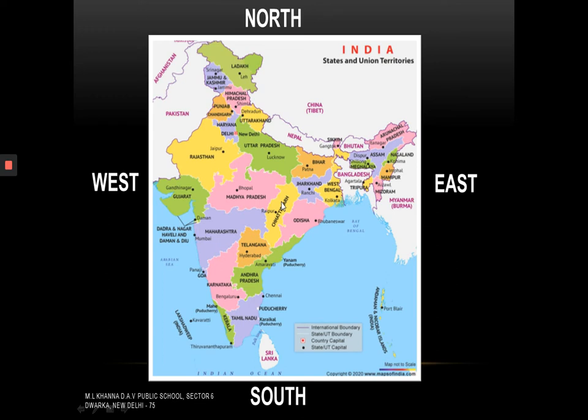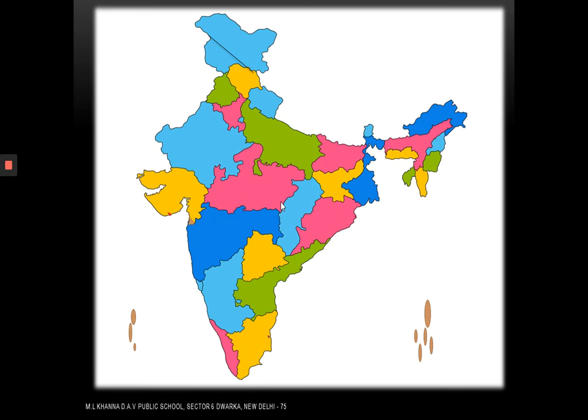Okay, now let us locate all the states and union territories of India on a political map. Are you all ready? So let us start. This is a blank political map of India. Let us start from the northernmost tip. Let us start from here, my dear students. The first one is Jammu and Kashmir.